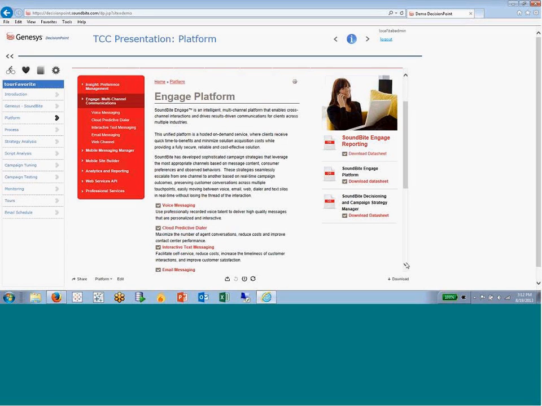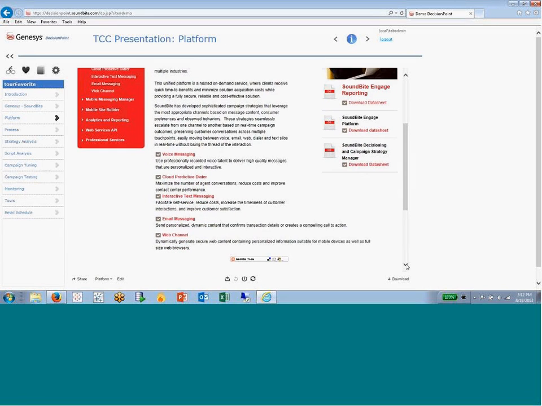We also communicate over the text channel, so not just phone calls, but also text, and this is two-way communication. We could send out a text message to a large number of individuals, and they can interact with that text message back and forth. We have an agent text portal so that an agent could communicate over the text channel with an individual. The agent's actually sitting at a computer texting, but it appears as though they're texting off a phone.